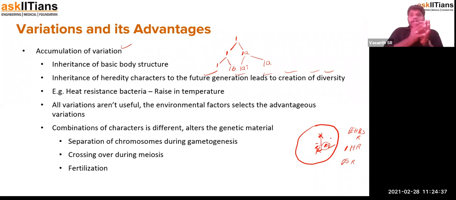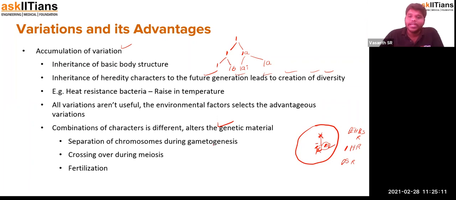So due to this variation that is being accumulated constantly in the body, it ensured the survival of the bacteria and made it advantageous for survival. Okay, this variation is an advantage. This is helpful. And I have told you several times, it is not always that the variations are helpful. Sometimes it could be harmful and sometimes it could be useless also. So there are different combinations of characteristics that will alter the genetic material. There are different methods through which the genetic material combinations could be altered.